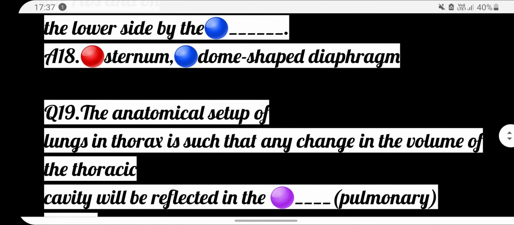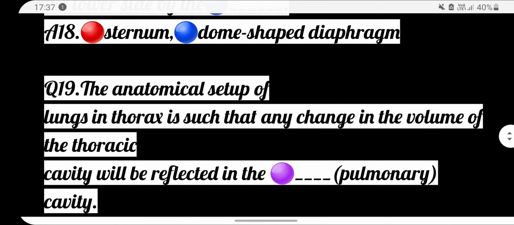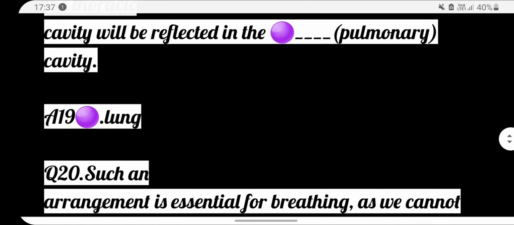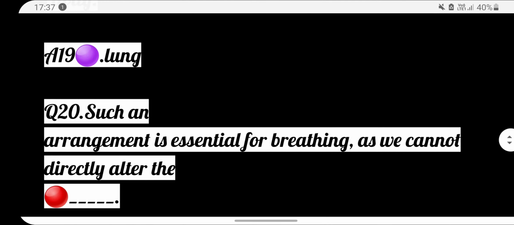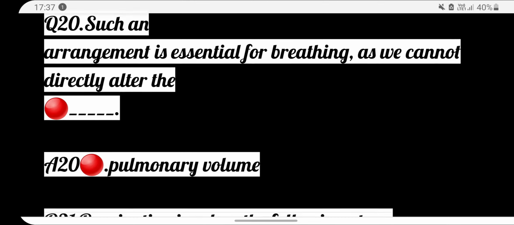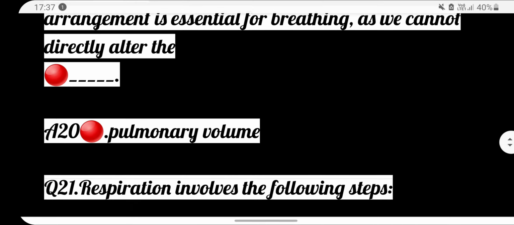Next, the anatomical setup of the lung in thorax is such that any change in the volume of the thoracic cavity will be reflected in the dash cavity. Answer is lung. Next, such an arrangement is essential for breathing as we cannot directly alter the dash. Answer: pulmonary volume. Next, respiration involves the following steps: dash by which atmospheric air is drawn in and CO2-rich alveolar air is released out. Answer is breathing or pulmonary ventilation.